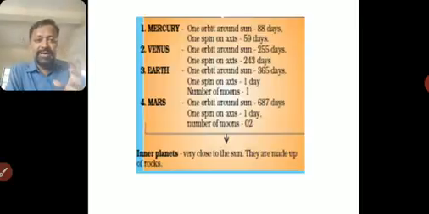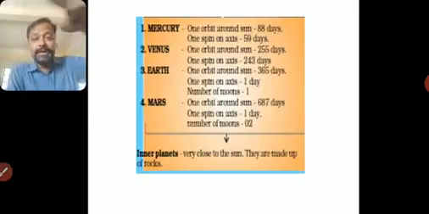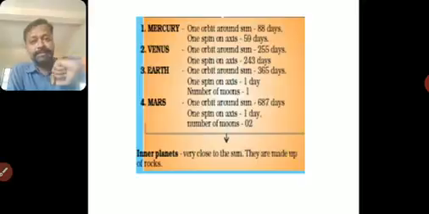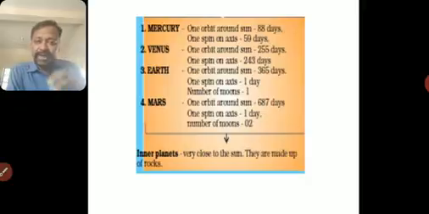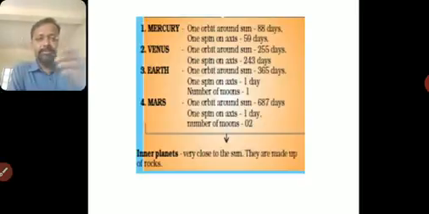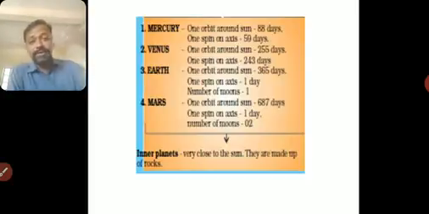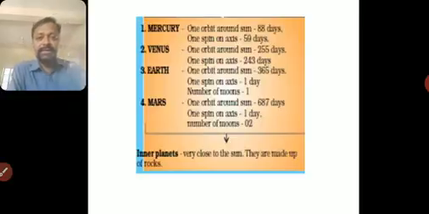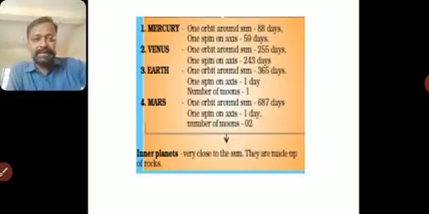Mars, one orbit around the Sun takes 687 days, because the more you go away from the Sun, the larger area you have to cover. So it is 687 days. One spin on its axis is 1 day, same as Earth. In 24 hours, one rotation will be complete. Number of moons, 2. Like we see one moon, they can see 2 moons, if there were life. Though life is not there, there are 2 moons for Mars.